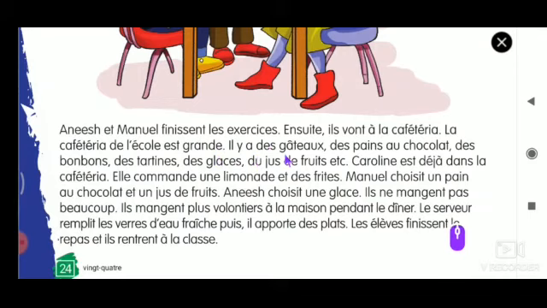Il y a des gâteaux, des pains au chocolat, des bonbons, des tartines, des glaces, du jus de fruits, etc. Caroline est déjà dans la cafétéria.